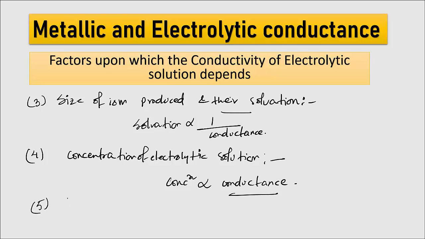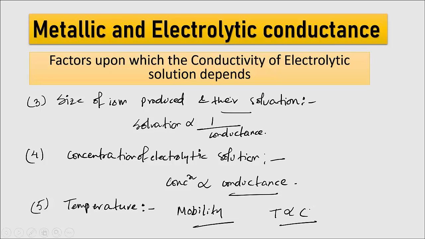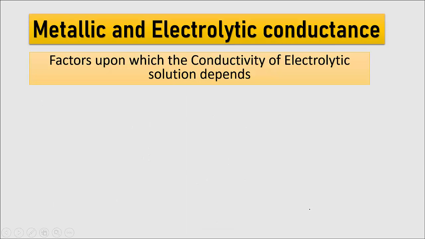Next is temperature. The conductivity of an electrolytic solution depends upon the temperature. It increases with increasing temperature. Why? Because the more the temperature, the more the mobility of the ions, and the more the mobility, the more the conductance. So temperature is directly proportional to conductance. These are the factors upon which the conductivity of an electrolytic solution depends.